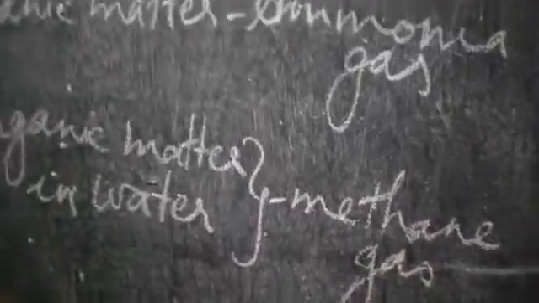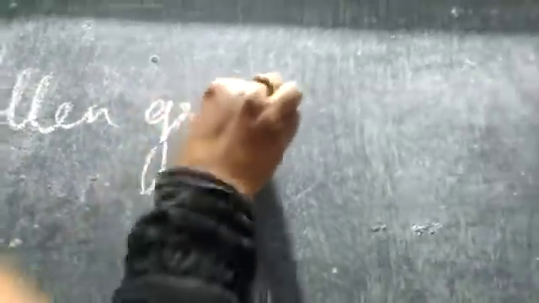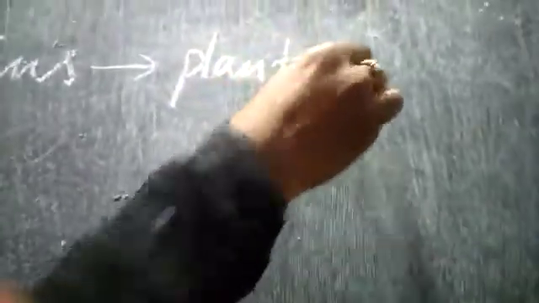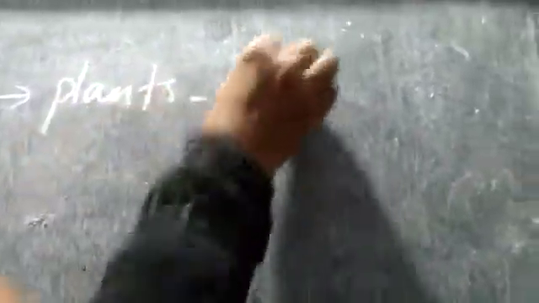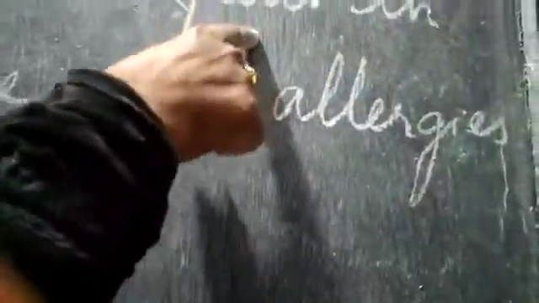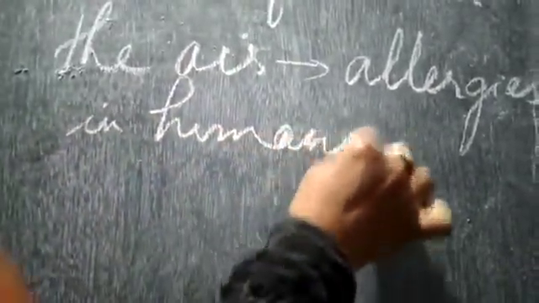Now you have one more: pollen grains from plants just float in the air, meaning they get suspended in the air. They cause disturbance in the atmospheric air, and they also cause allergies in humans. Right? I hope you understood. Thank you, children.